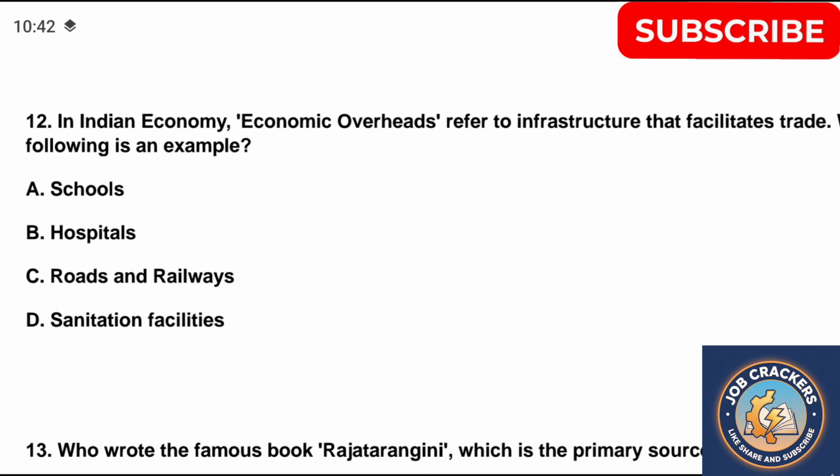Question 12. In Indian economy, economic overheads refer to the infrastructure that facilitates trade. Which of the following is an example? A. Schools, B. Hospitals, C. Roads and railways, D. Sanitation facilities. Correct answer is option B.